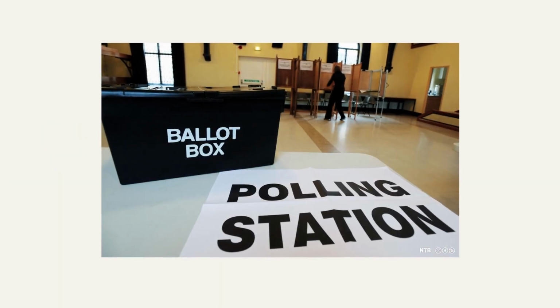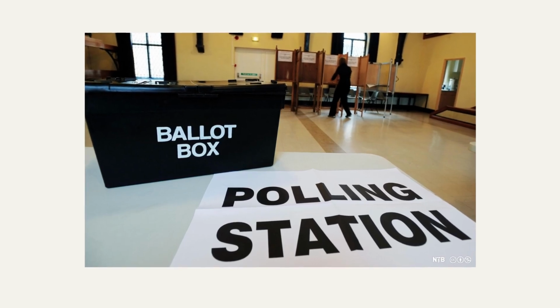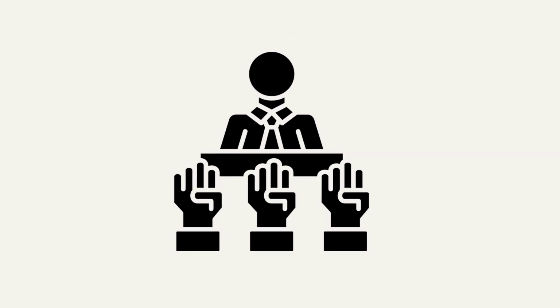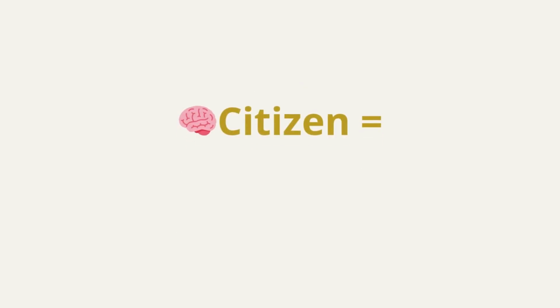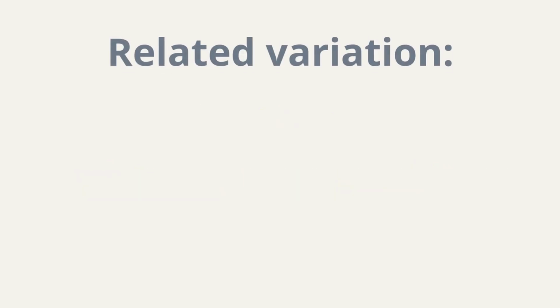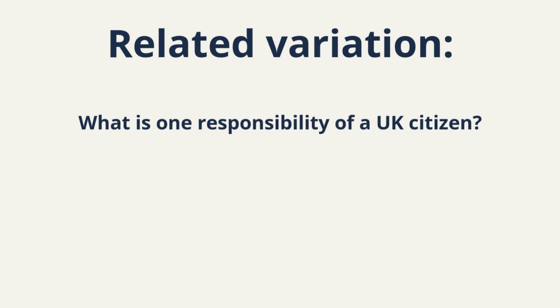Voting in the UK is not compulsory, but it is considered a civic responsibility. The exam tests democratic values. Now let's encode that. When you see citizen, think rights plus responsibilities. Voting is part of responsible citizenship. Related variation. What is one responsibility of a UK citizen? To vote in elections. Simple, structural, permanent.